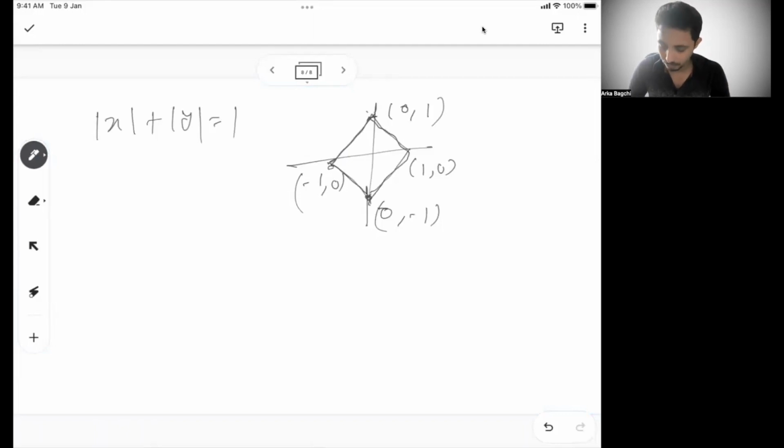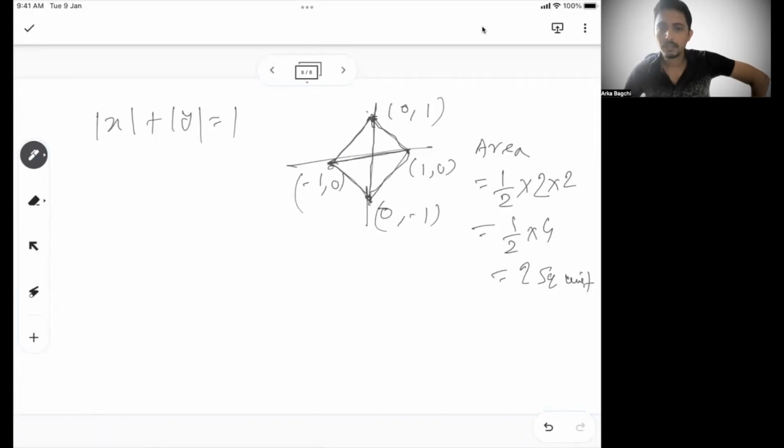So the area, you can say, is half into the multiplication of the diagonals. So these are the two diagonals. What are the lengths of the two diagonals? From 1 to minus 1, it is 2 here, and 1 to minus 1, it is 2 here. So half into 4, or 2 square units. Right? So this is the area.